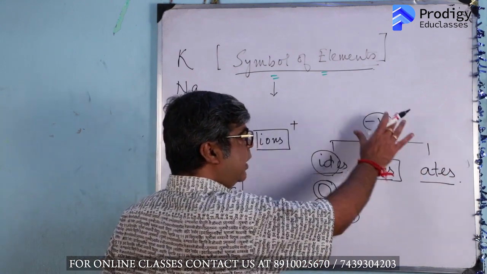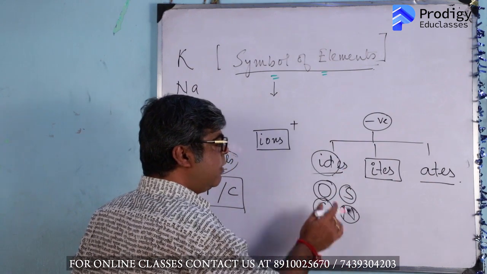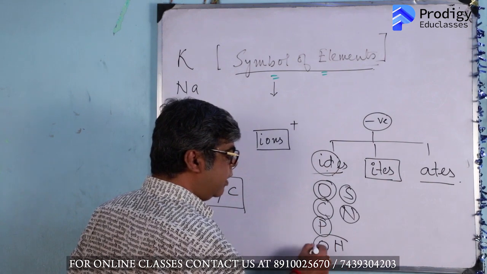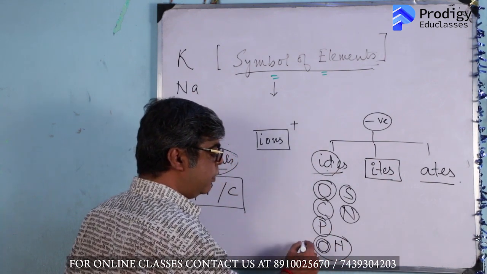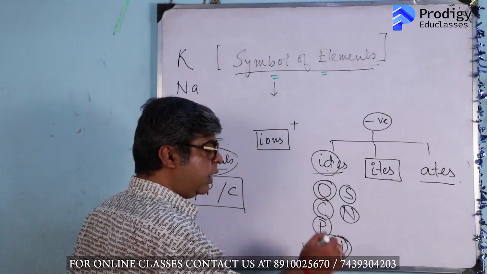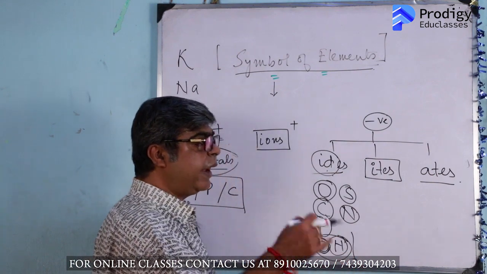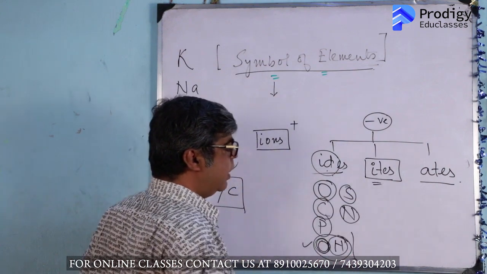They are always negatively charged. When only two elements come together, I say "ides". Only one ide is there, which consists of two elements, and in the name we mention both elements. For example, hydroxides: this is hydrogen, this is oxygen, and both come here when I spell the word hydroxides, I-D-E-S.